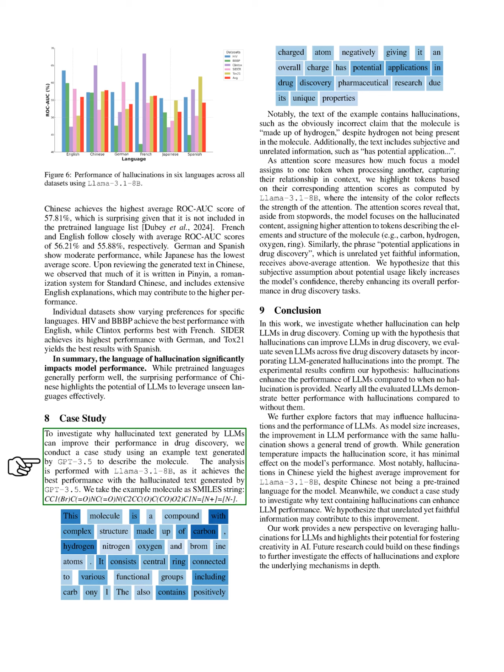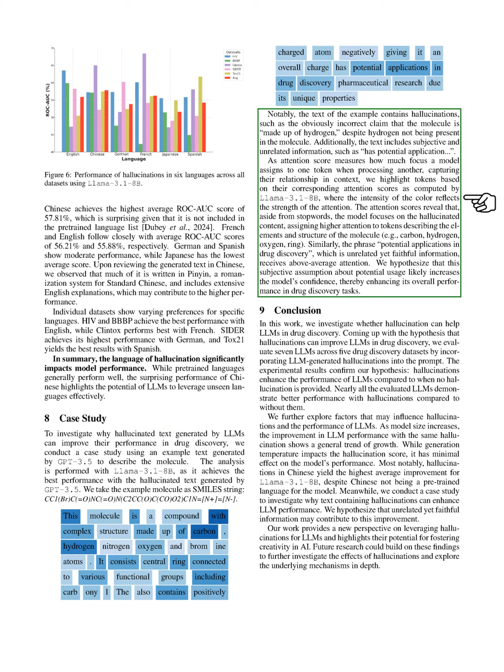We examine the attention scores from the 8 billion model, which indicate how much focus the model places on different tokens. The scores show that the model pays significant attention to the hallucinated content, particularly the elements and structure of the molecule. The unrelated phrase about potential applications also receives notable attention. We hypothesize that this subjective information boosts the model's confidence, thereby improving its performance in drug discovery tasks.